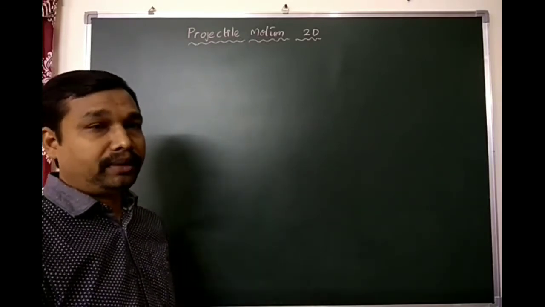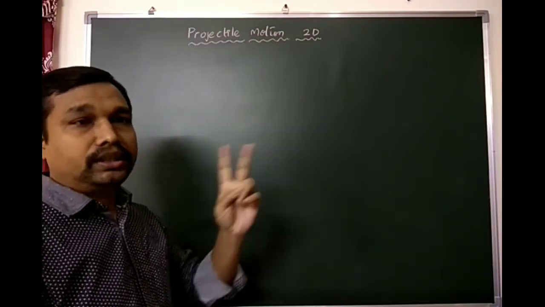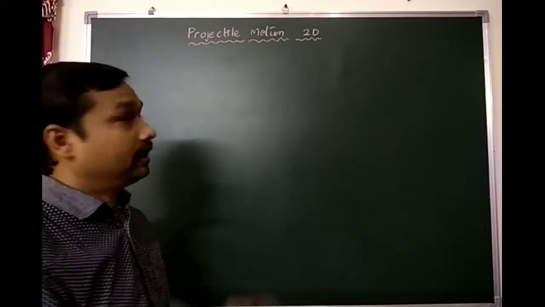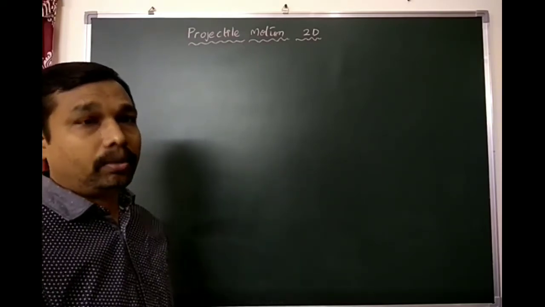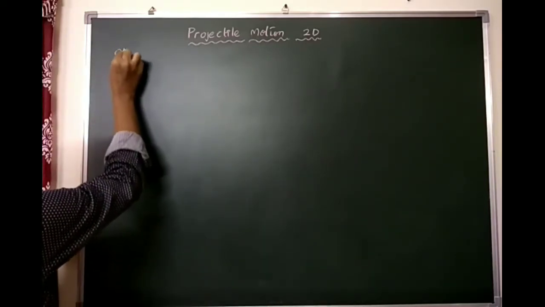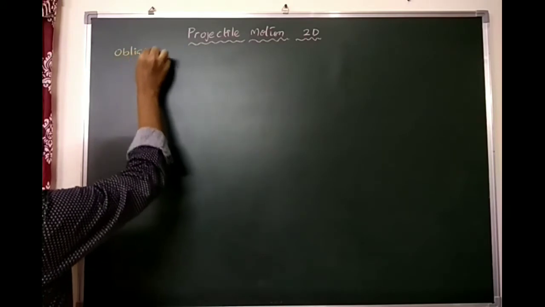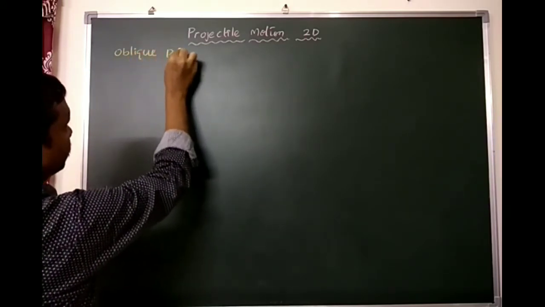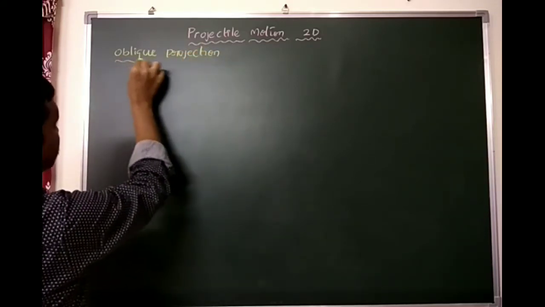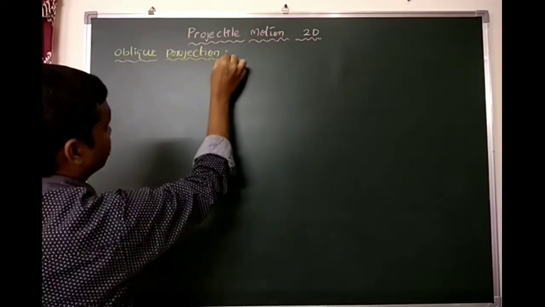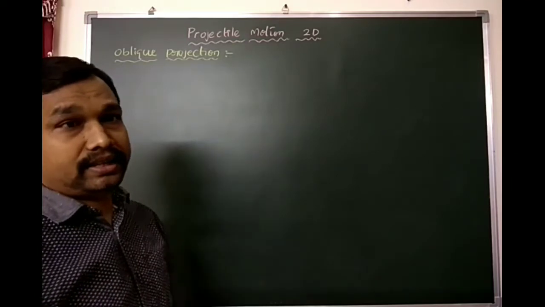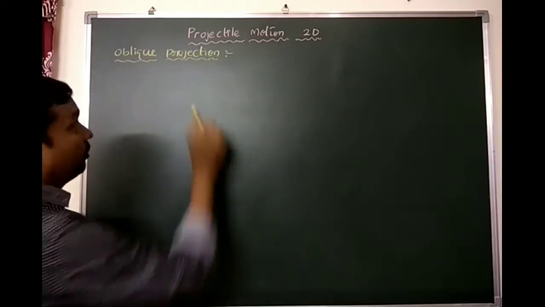In this we have mainly two types: oblique projection and horizontal projection. Oblique is the first, the second one is horizontal. Right now we are going to discuss oblique projection. This is the concept we are going to discuss completely in this video.